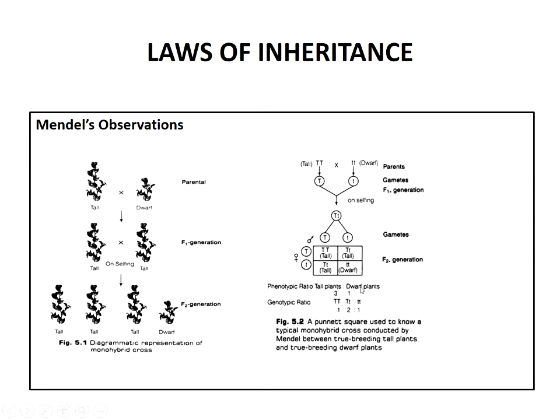In this case, in the checkerboard or Punnett square, the phenotypic ratio is tall plants to dwarf plants, that is 3 tall and 1 dwarf, while the genotypic ratio will be capital T capital T, that is tall homozygous, 1 in number; capital T small t, that is also tall but heterozygous, 2 in number; and dwarf, small t small t, 1 in number.